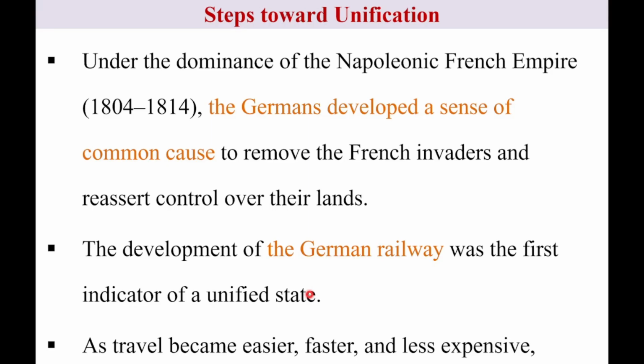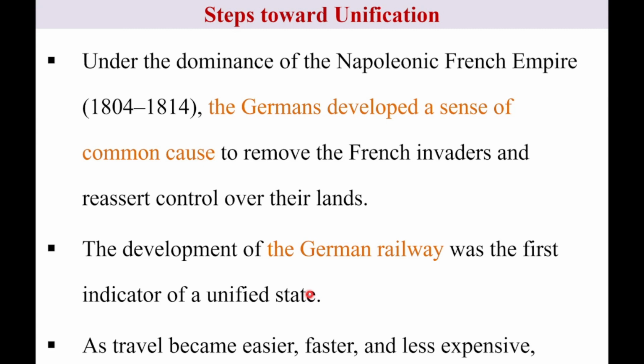So, in this case, especially under Albert Charles and a person known as King William I, they began to construct railways to bring German people together. Their main target was to bring social unity before political unity.